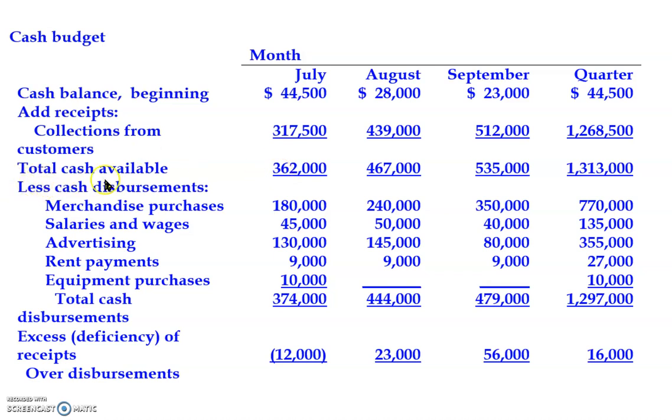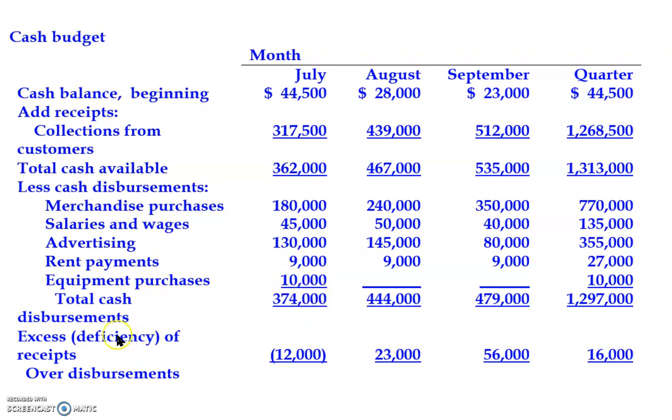The next segment that we are interested in is cash disbursement. It means any cash out. We are interested in this figure, total cash disbursement. So the first is the total cash available, all the cash in. The second part is all the cash out. Real cash. Depreciation will not appear here because depreciation is not real cash out. It is just an accounting expense.